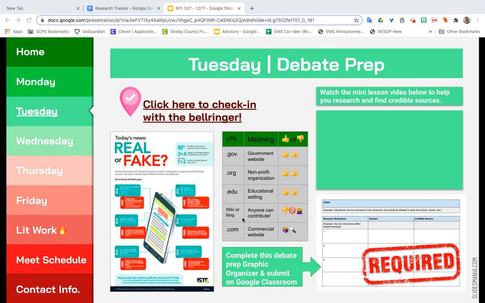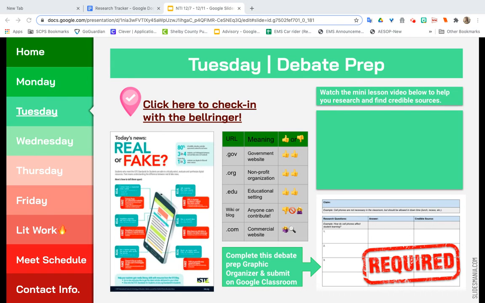Good source. But here's what I want you to really pay attention to when you're doing your research: wiki and blogs, especially with arguments and debates. Any Joe Schmo can put their opinion online, but it does not make them qualified. So I would highly suggest staying away from those websites that have wiki or blog in them. And .com, you need to do a little digging deeper just to figure out, using this information over here, who wrote it? Are they qualified? Is it recent and up to date? Does it seem very opinionated, and so on.